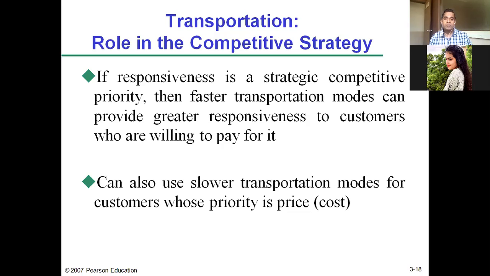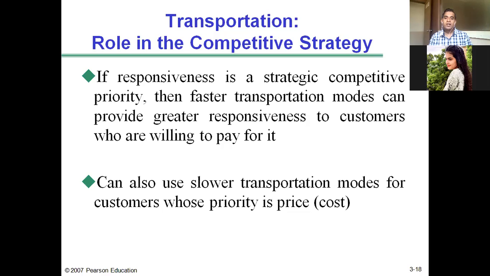If the customer is willing to pay the additional expenses, then the faster mode can be considered, because for that customer or buyer, responsiveness or speed is a strategic competitive priority. It can also use slower modes of transportation for customers whose priority is price. So that is how it goes on.